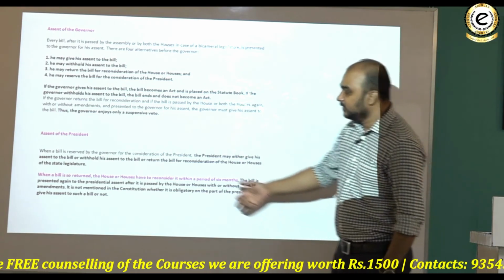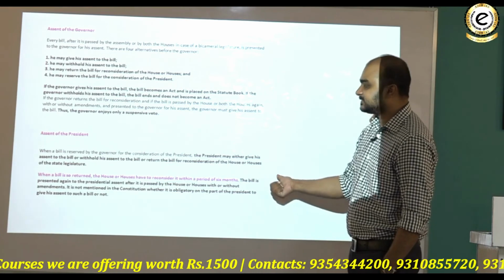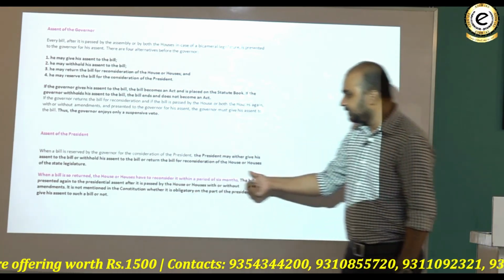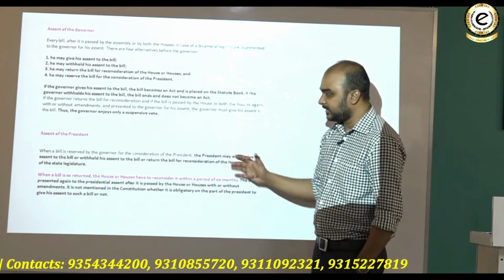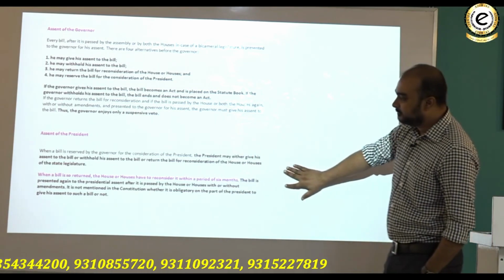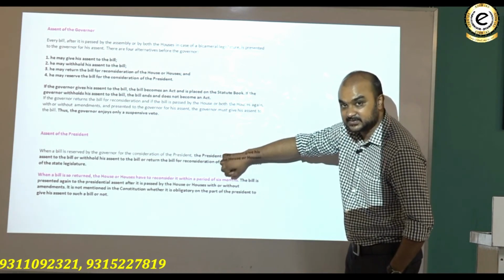Assent by the president. When a bill is reserved by the governor for the consideration of the president, he may either give his assent to the bill or withhold his assent or return the bill for reconsideration of the house or the houses of the state legislature, because it can be unicameral, bicameral, anything. When a bill is so returned, the house or the houses have to consider it within a period of 6 months. This is what you need to keep in mind.